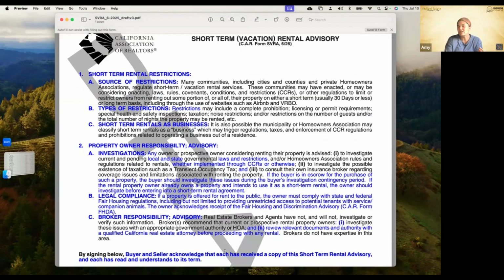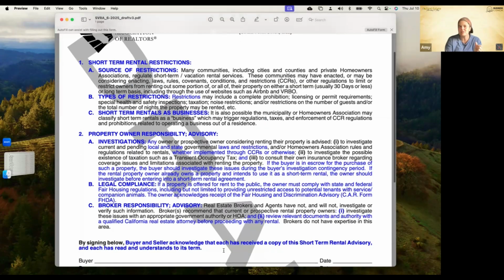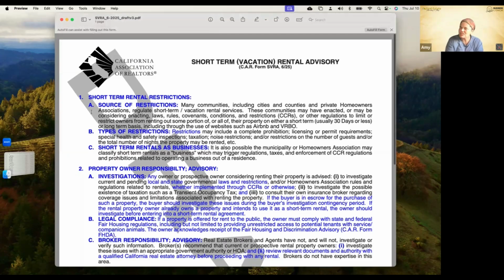So they've introduced some really good forms and made some good changes. Nothing major, just things to add clarity. Any questions before we wrap up today?